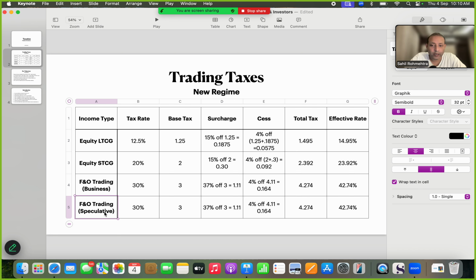F&O trading for speculative income refers only to your day trading activities, whereas that of business income refers to positional trading. For the purpose of squaring off, let's assume in a particular financial year you have had a loss of 1 lakh rupee in your day trading, and next year you gain, let's say, 10 lakh rupee.